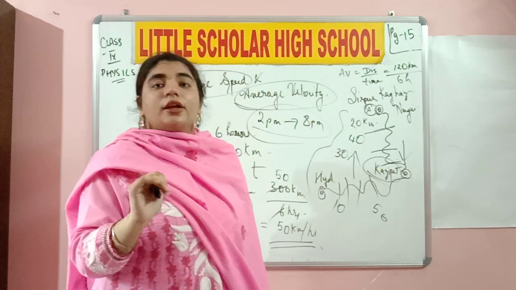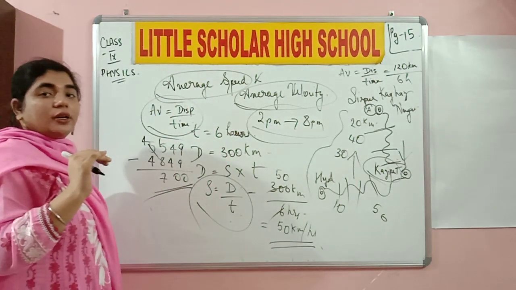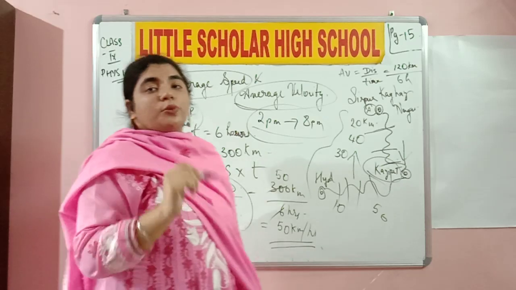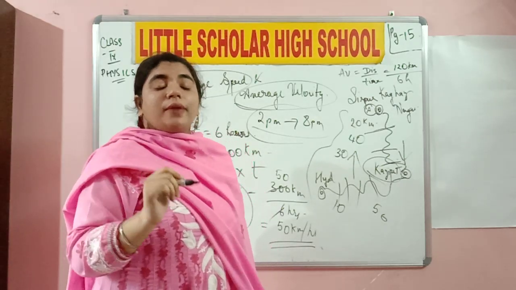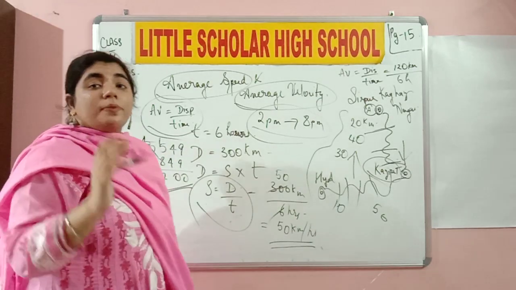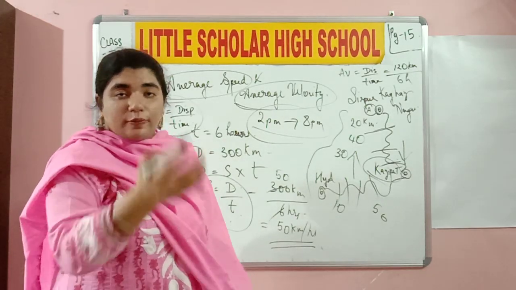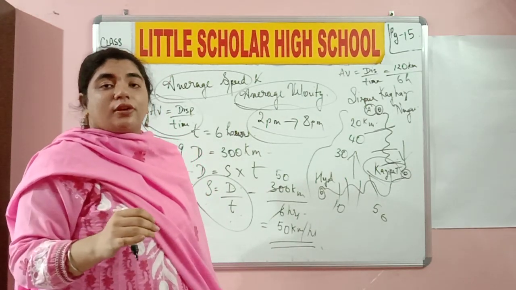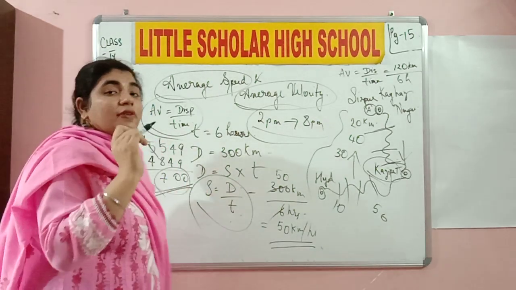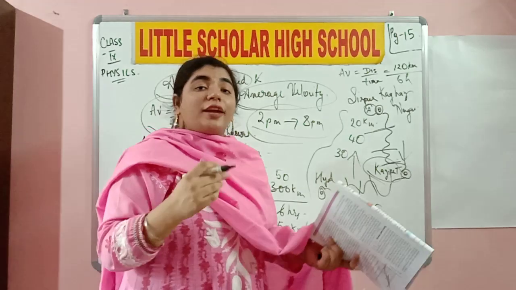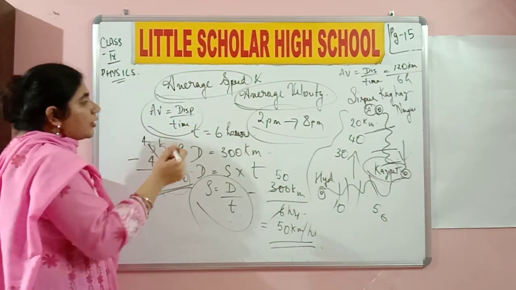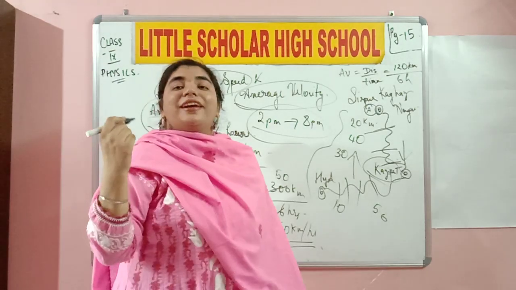Did you understand? So the odometer readings given in this question are, when the man started, it was 4849, and when the man reached his destination, it was 5549. So how much distance did he travel with the help of his car? I need to subtract them. It is 700 kilometers. In how much time did he travel 700 kilometers? He traveled 700 kilometers in 25 hours.